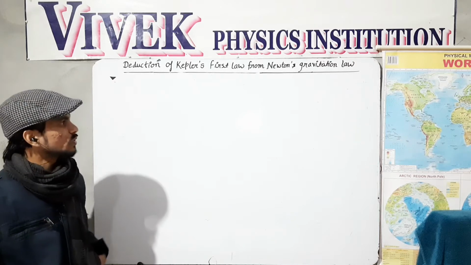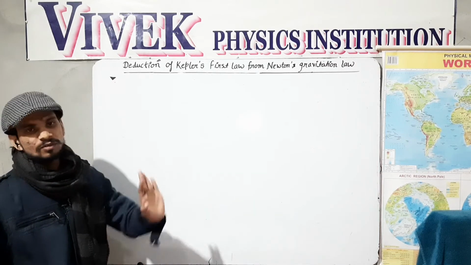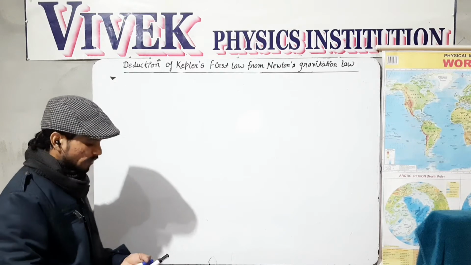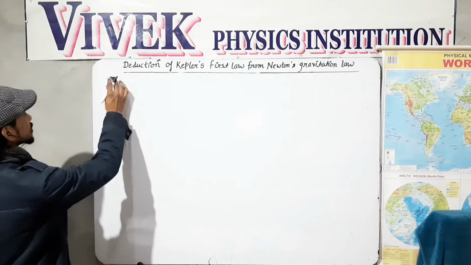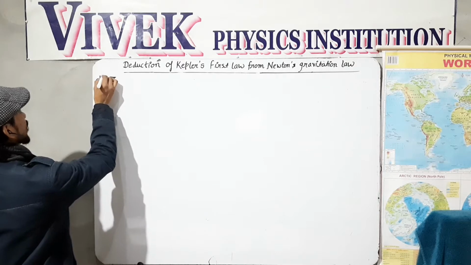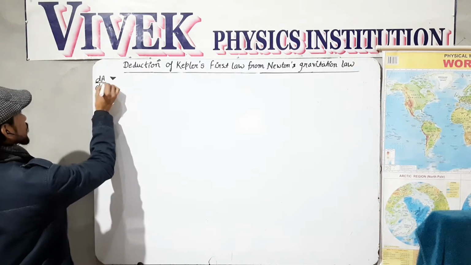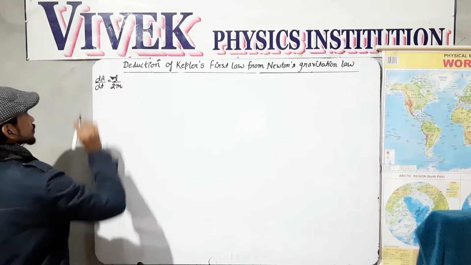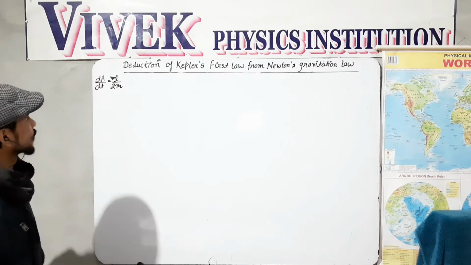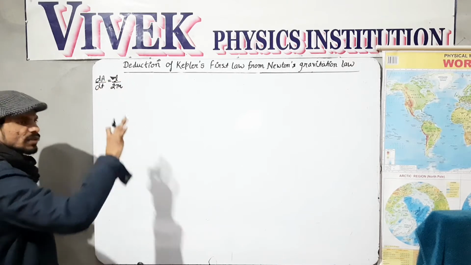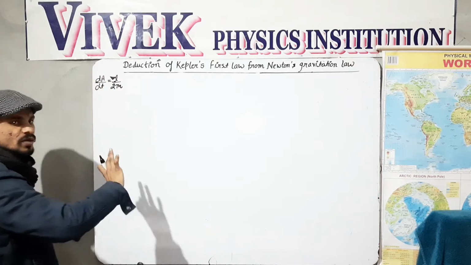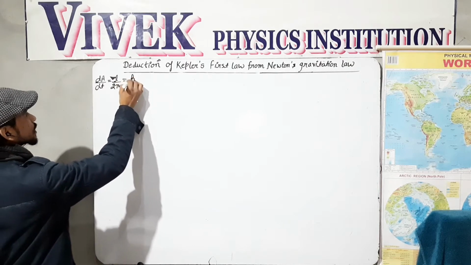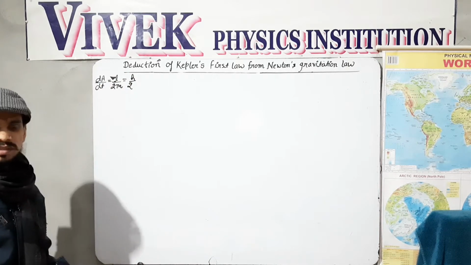So in order to derive this, we will use the earlier fact that the areal velocity of the planet is constant, and it is L over 2m. For convenience, since this factor is constant, I am regarding this factor as h by 2, where h is also a constant.